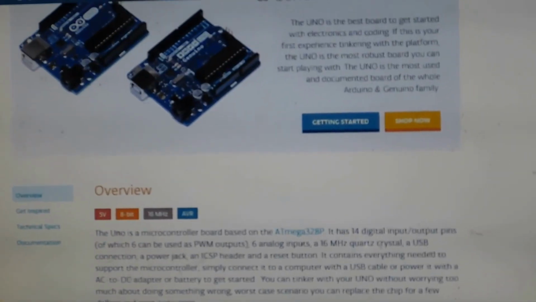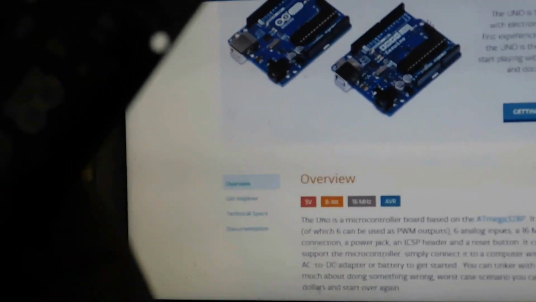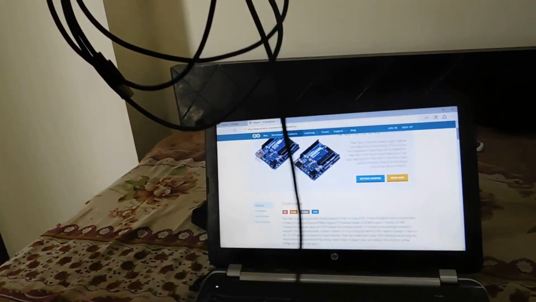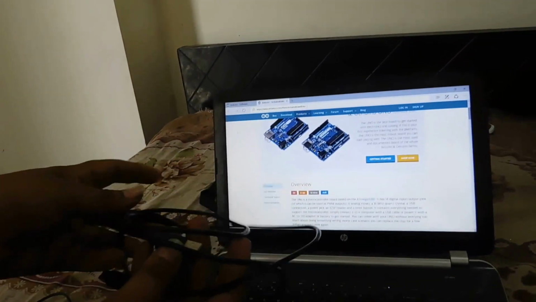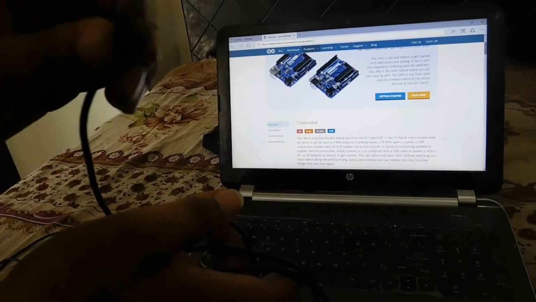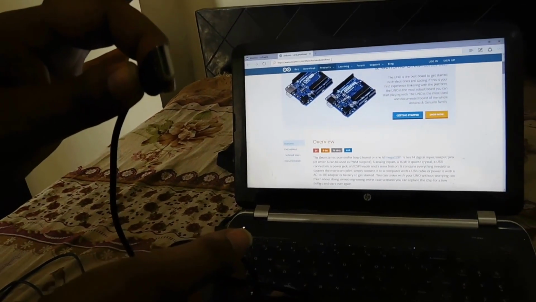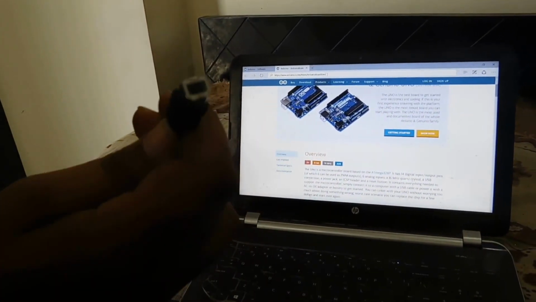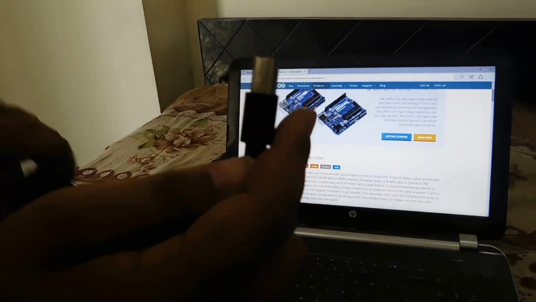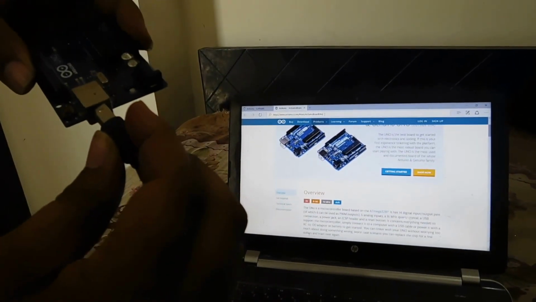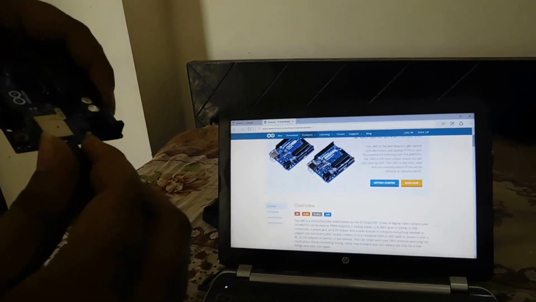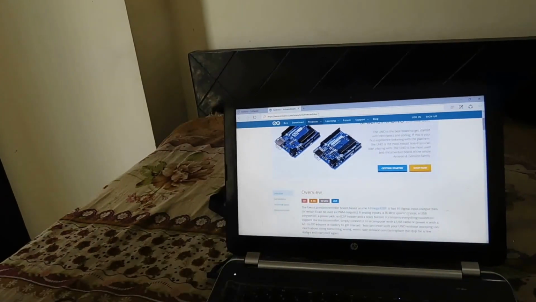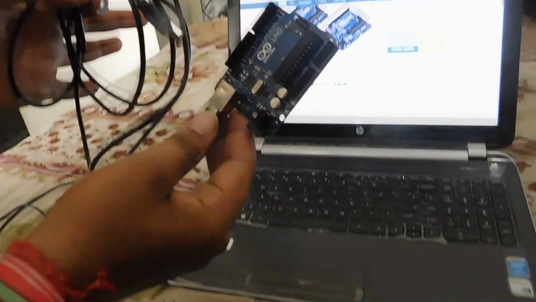When you buy this particular thing, you will get an Arduino Uno board and a cable. You can see it's a COM3 cable, a USB serial port cable. One side is like this, which can get connected to the PC, and on the other side, you can see like this, it can be hooked up with this particular Arduino, like this. So this is the particular set that you will get.